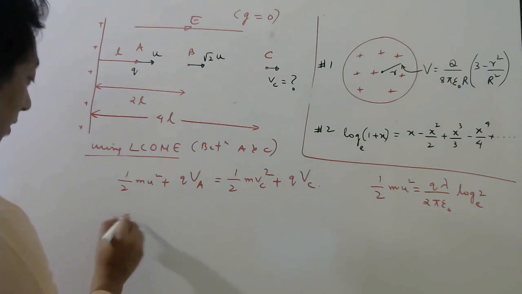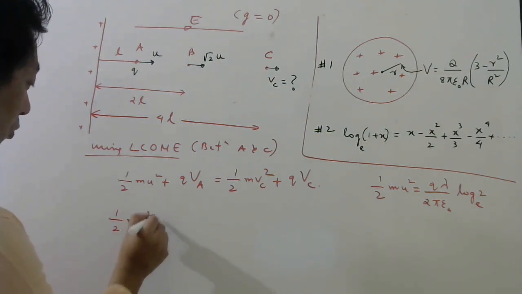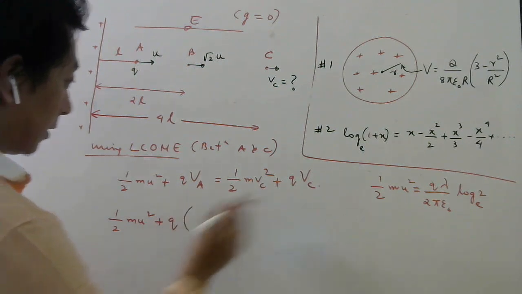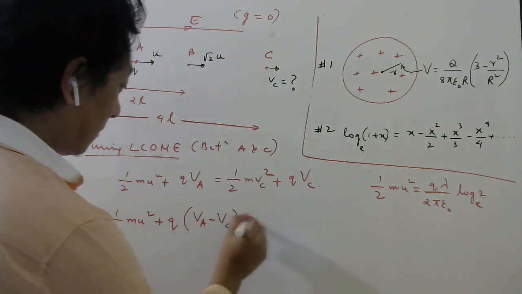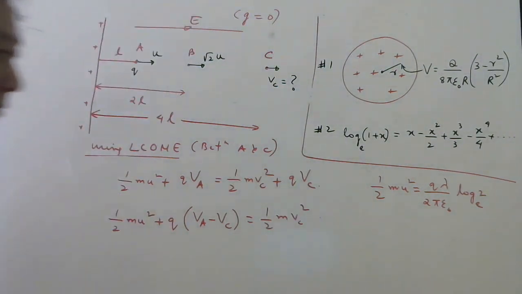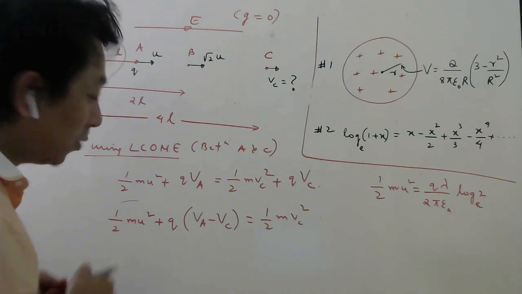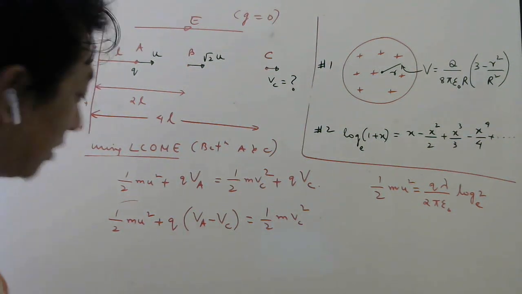So this will become now half m u square plus Q. Let us bring this side. So Va minus Vc equals half m Vc square. Right? So now we will substitute for this Va minus Vc. We know the formula for potential difference.